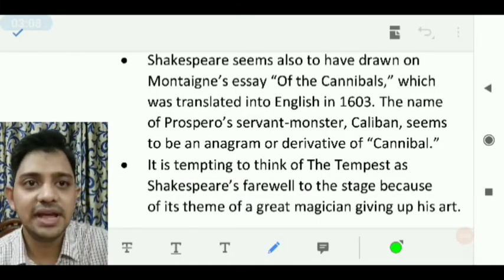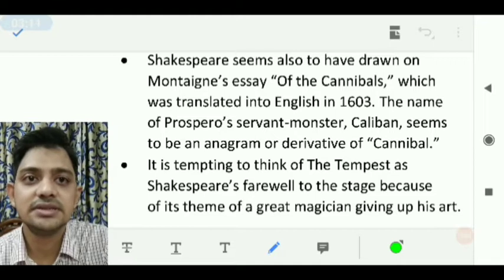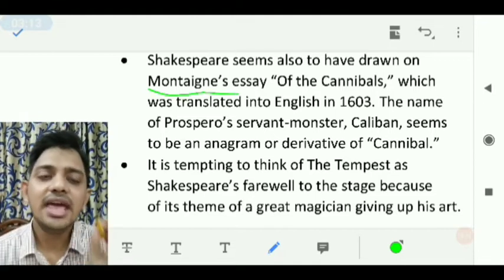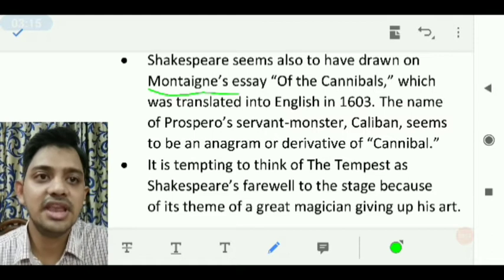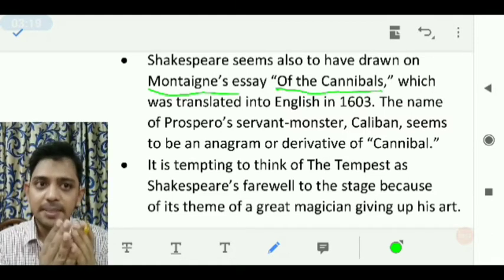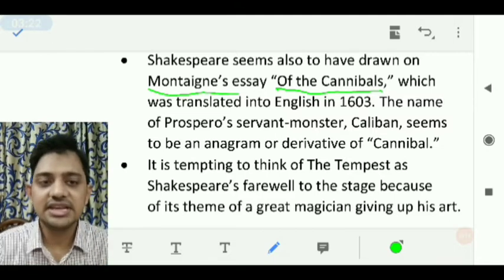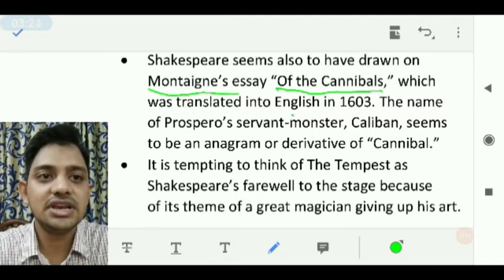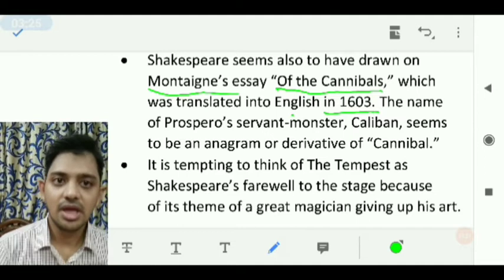But there is one writer, his name is Montaigne. He had written an essay, and the name of the essay is Of the Cannibals. And it was translated in the year 1603 into English.